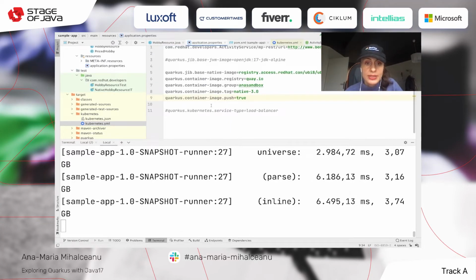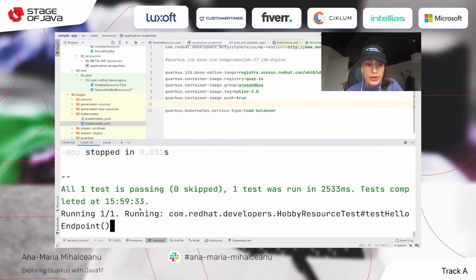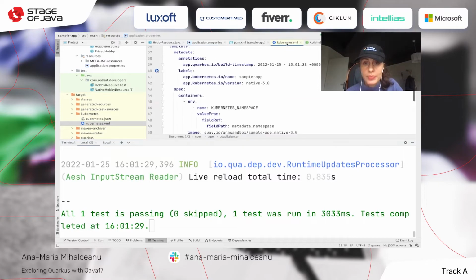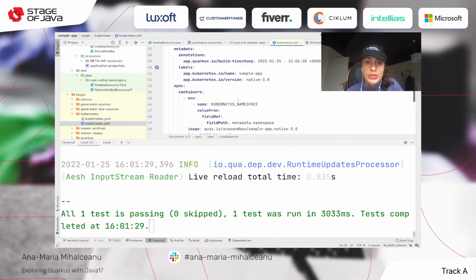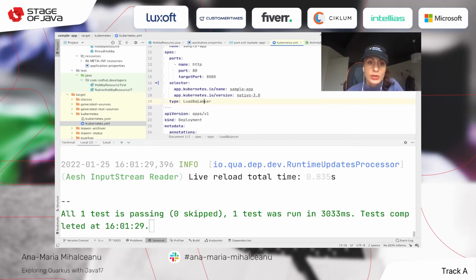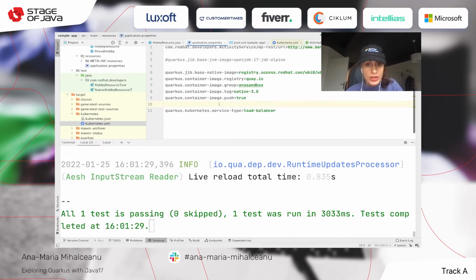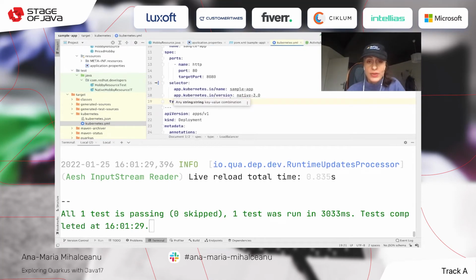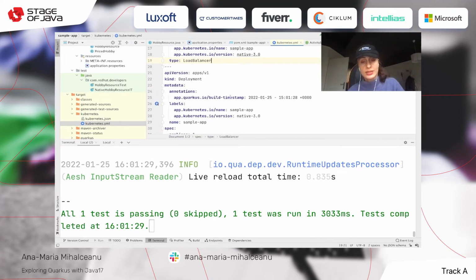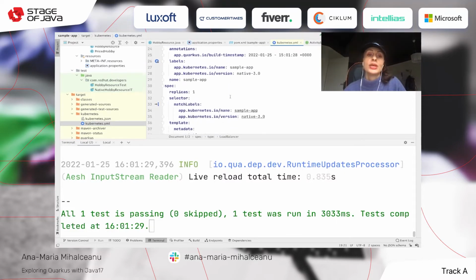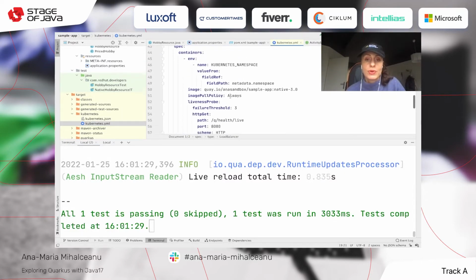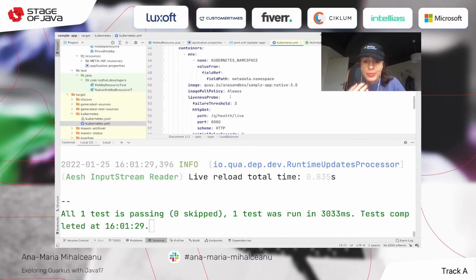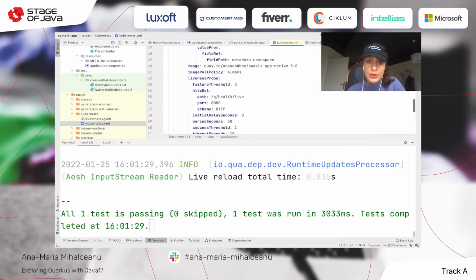If you're doing this and your context is reloading, you are going to see that some things are changing, like the service type will be LoadBalancer, as you configured in the application properties. Now, this is a great feature, always defining things that are nearer to the developers and not necessarily building all of these objects from scratch.